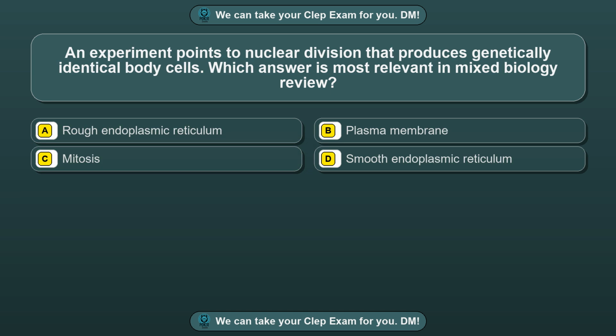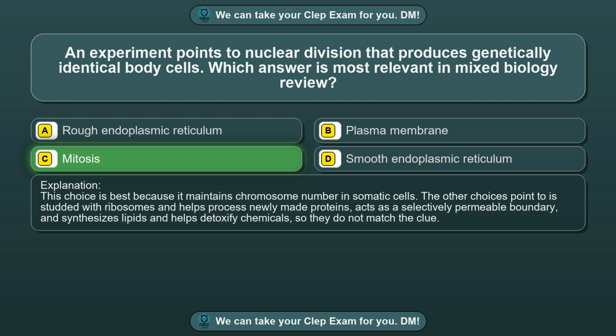Question 88. An experiment points to nuclear division that produces genetically identical body cells. Which answer is most relevant in mixed biology review? Option A, rough endoplasmic reticulum. Option B, plasma membrane. Option C, mitosis. Option D, smooth endoplasmic reticulum. The correct answer is option C, mitosis. This choice is best because it maintains chromosome number in somatic cells. The other choices point to is studded with ribosomes and helps process newly made proteins, acts as a selectively permeable boundary, and synthesizes lipids and helps detoxify chemicals, so they do not match the clue.